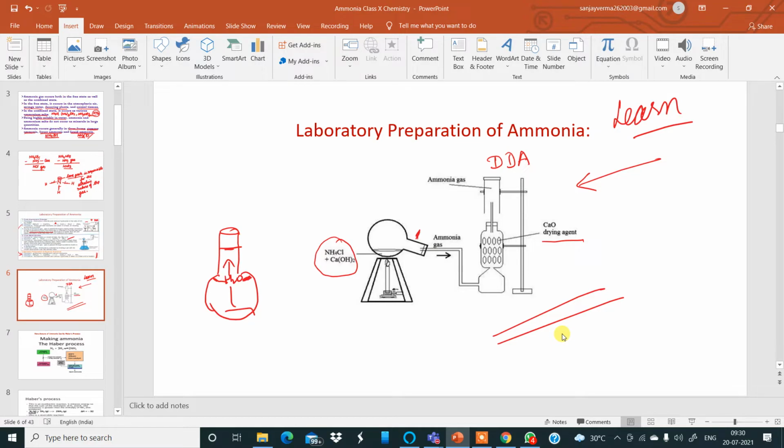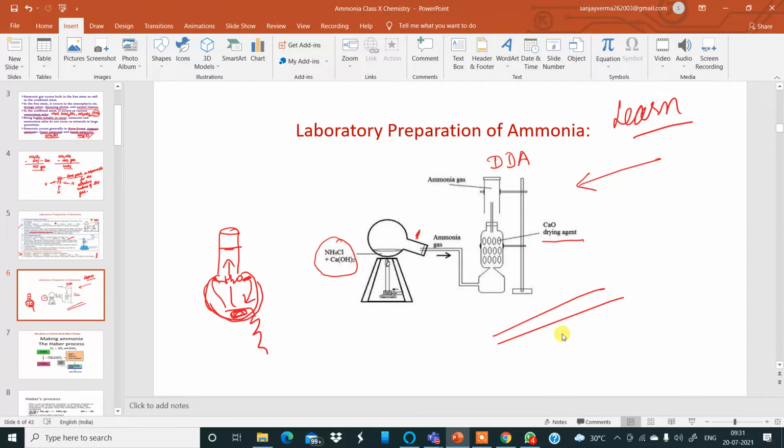It becomes water droplets and trickles down. This is the dry reaction mixture and the round bottom flask is dry. So water trickling down into a heated reaction mixture and the flask will cause it to crack.